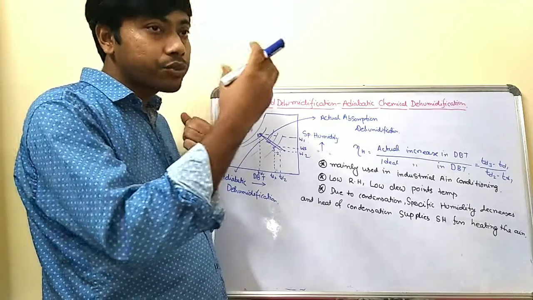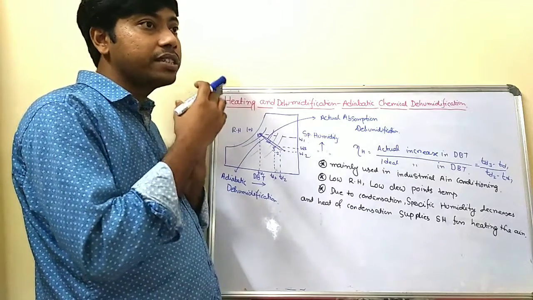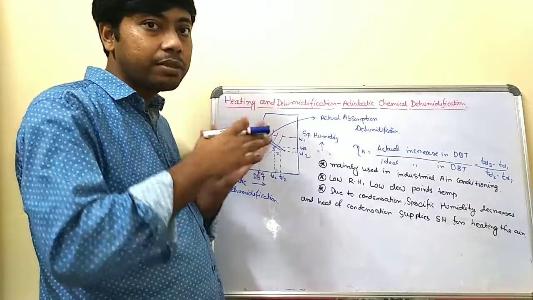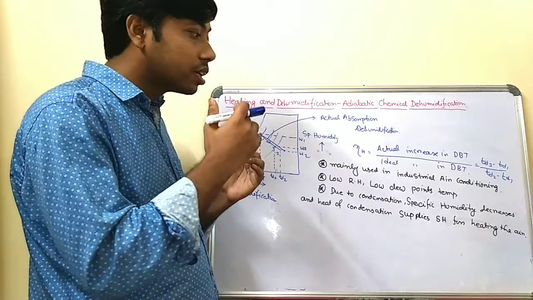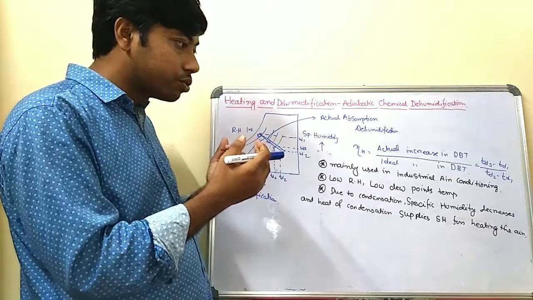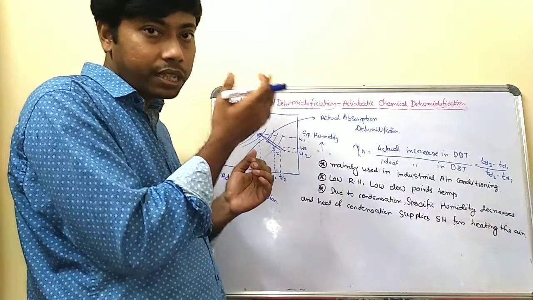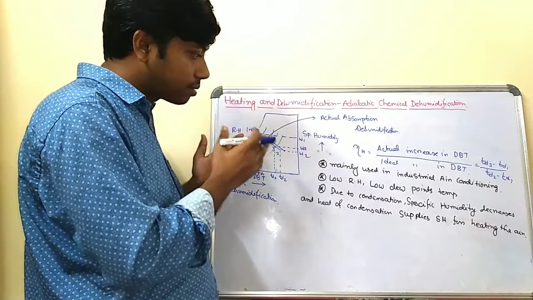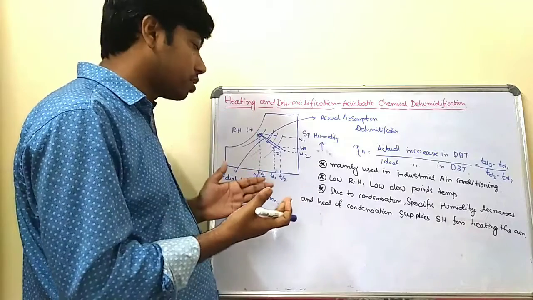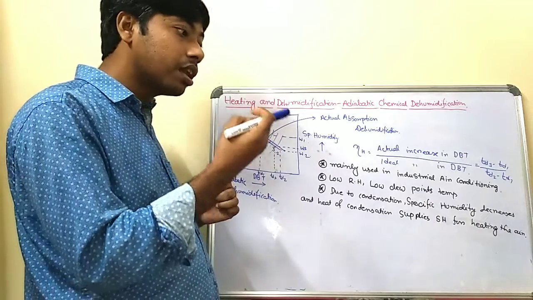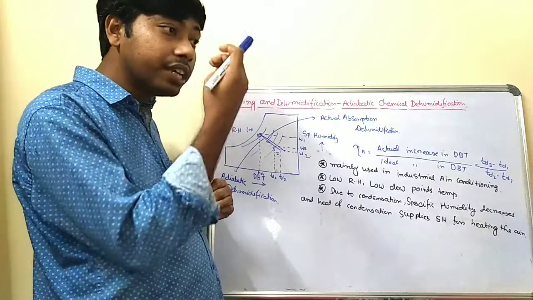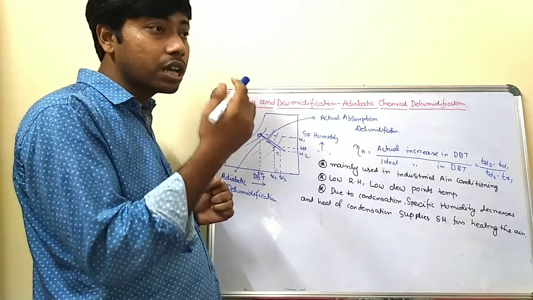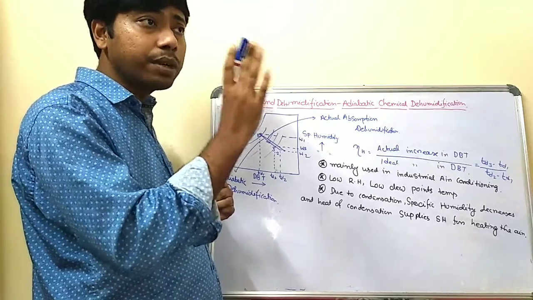When it absorbs moisture from the air, some condensation takes place and it gives up latent heat. That latent heat goes to the air and increases the temperature of the air, so that gives you the heating process. And when the chemical absorbs moisture from the air, that indicates the dehumidification process, because the air has a high percentage of moisture.